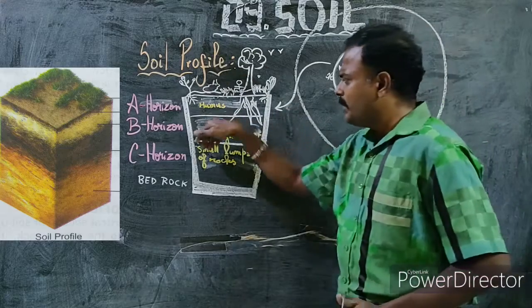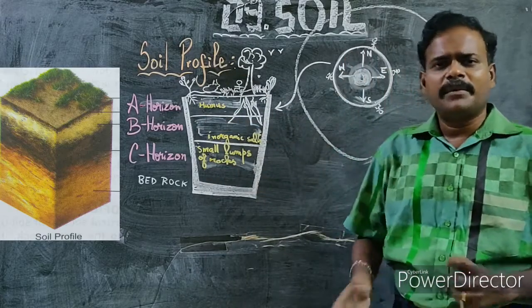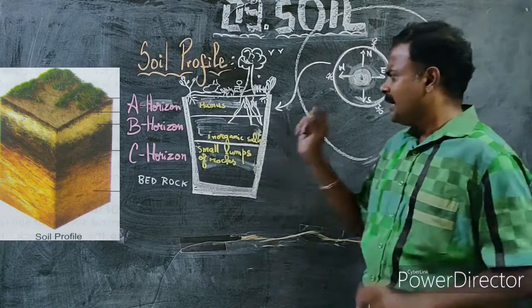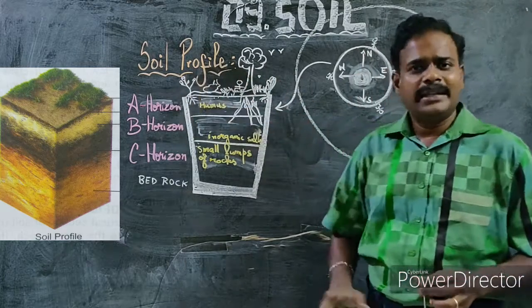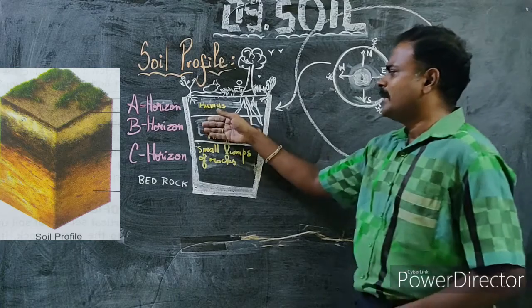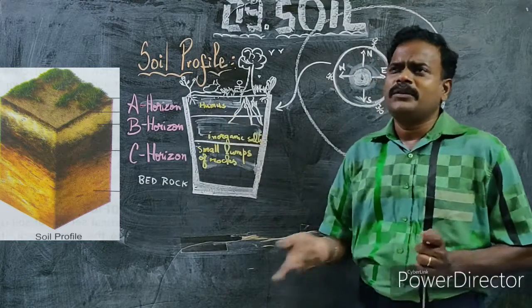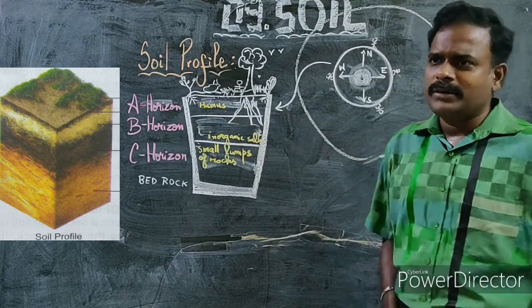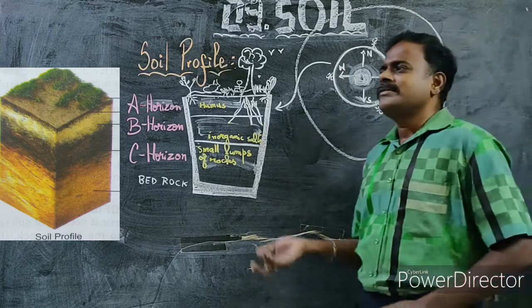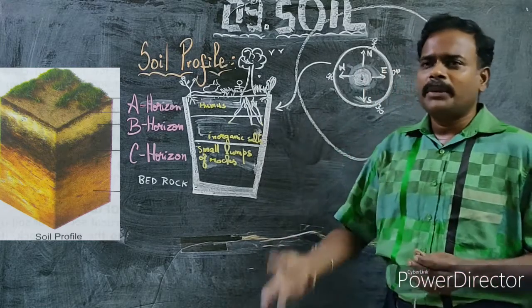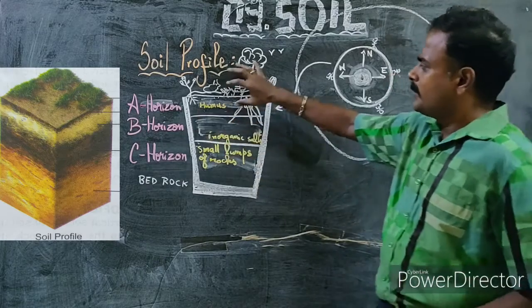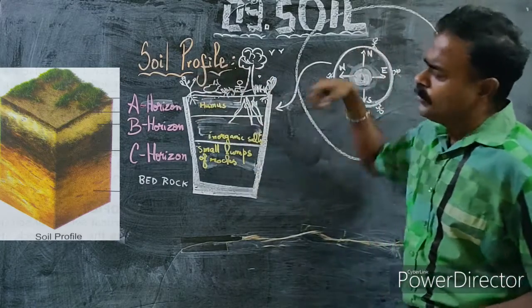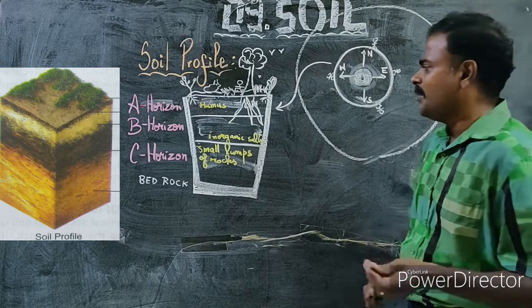If you go into the B horizon or C horizon, you will not find microorganisms, because the main reason is aeration in the soil, which is in the A horizon. You don't have aeration at all below. Maybe in the B horizon you will find certain anaerobic microorganisms, which need not depend on oxygen, but that is rare. So here you come across numerous microorganisms, insects and animals.